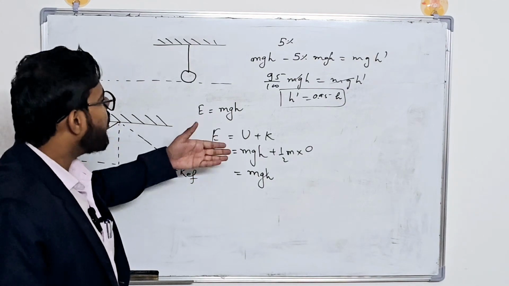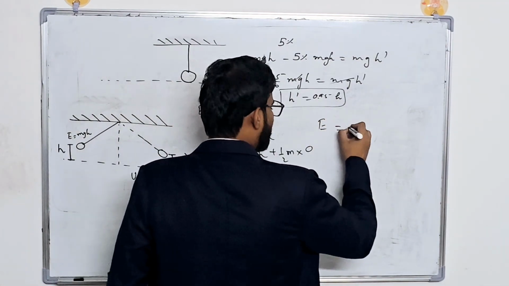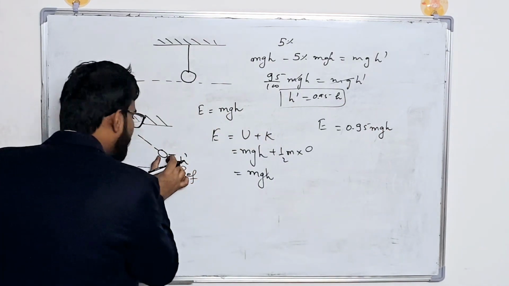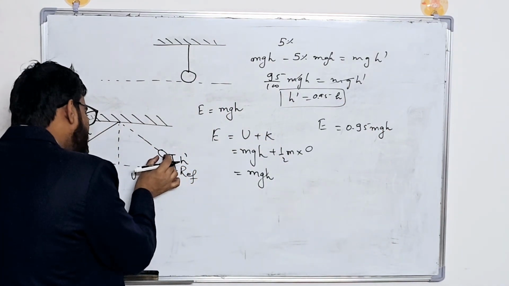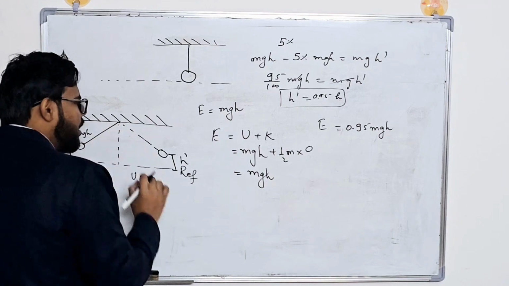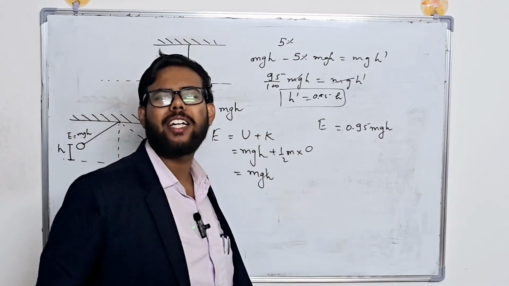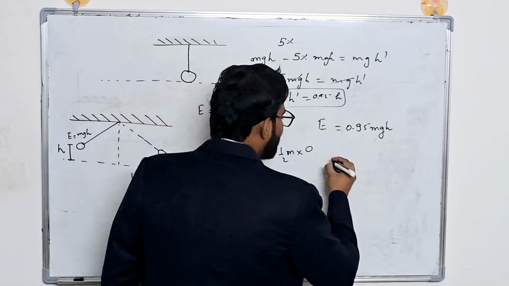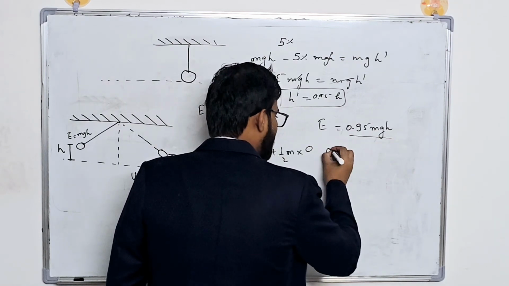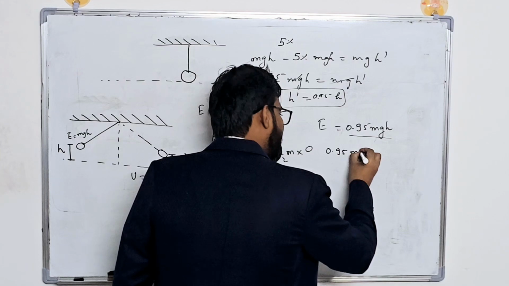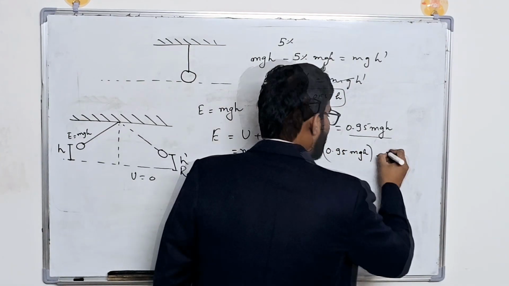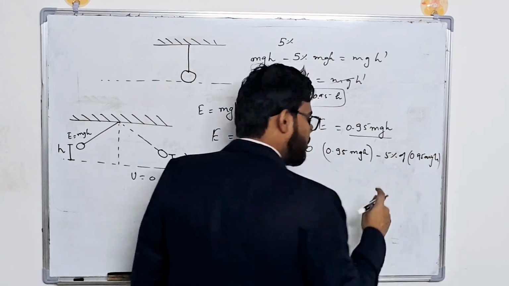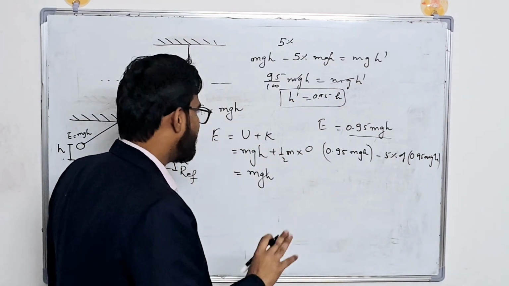So now the total energy is 0.95 mgh at this point. And suppose when it reaches over here again 5% energy is dissipated in the form of heat. In that case, what will be the final energy? It will be this energy 0.95 mgh minus 5% of 0.95 mgh.